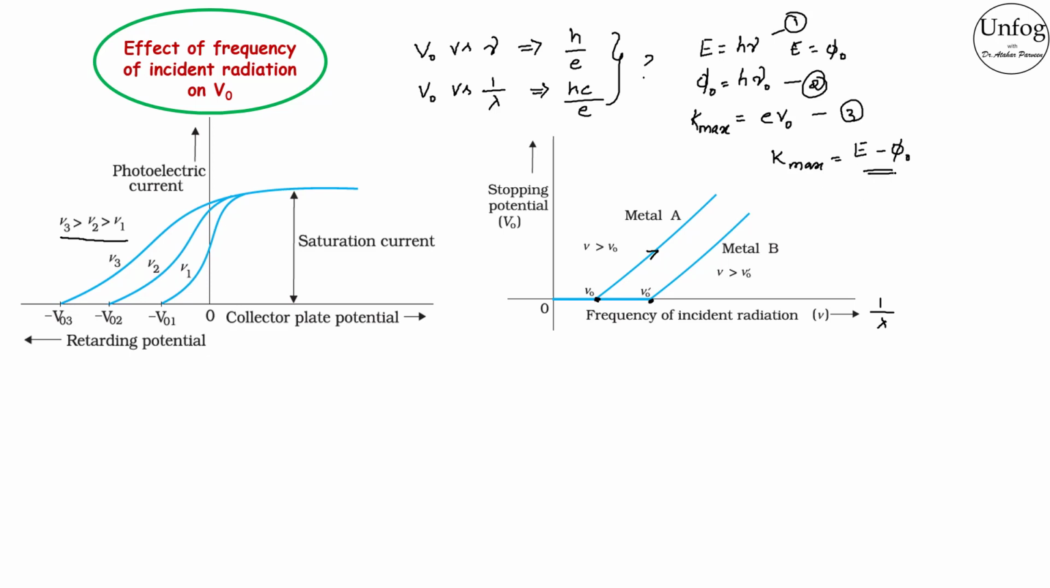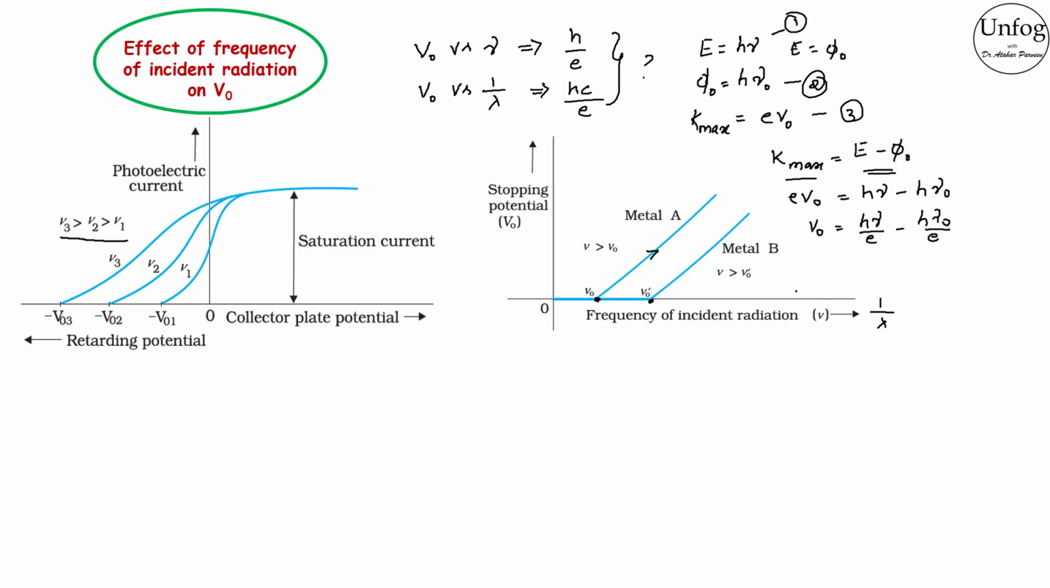We have E minus phi naught here because the photoelectric emission does not occur when the energy of incident radiation is less than that of the work function. So the energy greater than that of the work function is to be taken into account only for the photoelectric effect. So we know that K max is e into V naught from equation 3, and from equation 1 and 2 I can write that this is equal to h nu minus h nu naught, or I can find V naught as h nu by e minus h into nu naught by e.